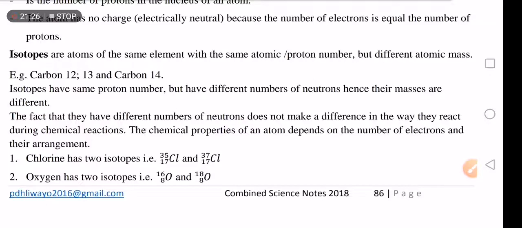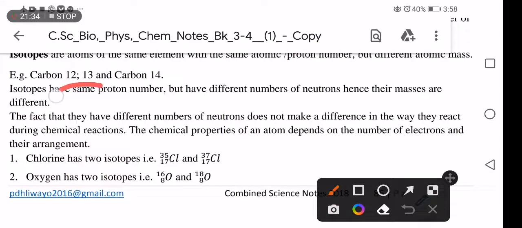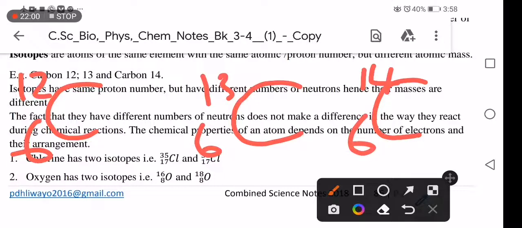For example, we have carbon. I'm very sorry, I'm going to draw here. We have carbon 12, and the proton number or atomic number is 6 from the periodic table. Then we have carbon 13, the atomic number remains 6. Then we have carbon 14, and the atomic number again is 6. So this is a good example of an isotope.